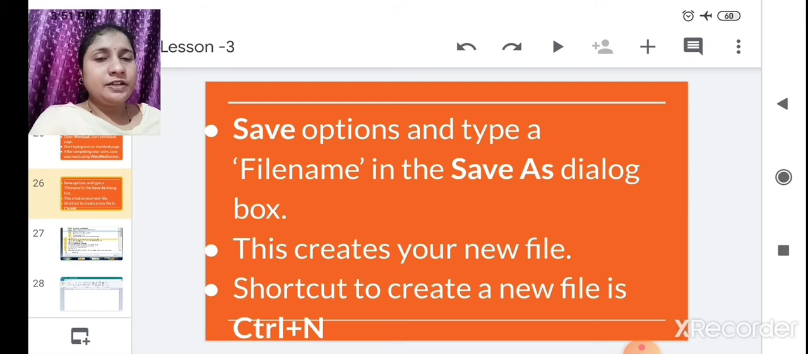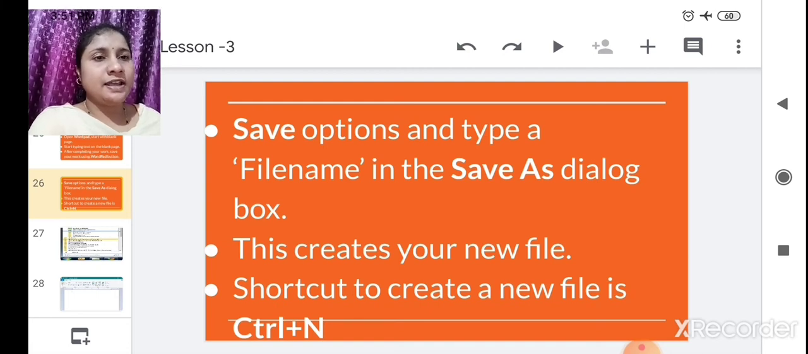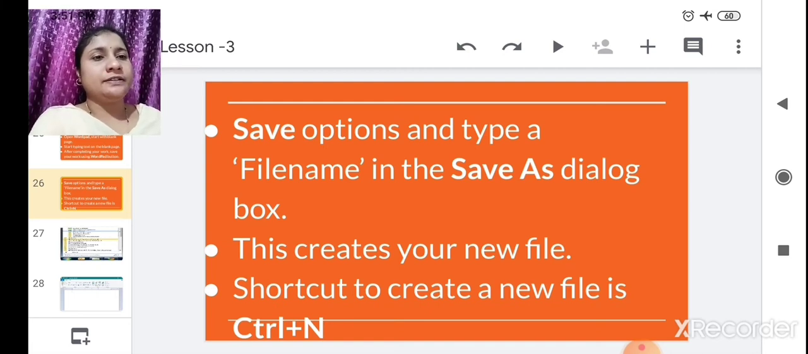After writing in WordPad, you have to save. A Save As dialog box will occur. In that you have to give a file name. In this way a new file will be created. You can use a shortcut also to create a new file, that is Ctrl+N. You can press Ctrl+N, so a new file will be created.